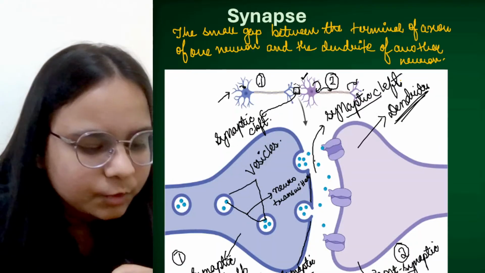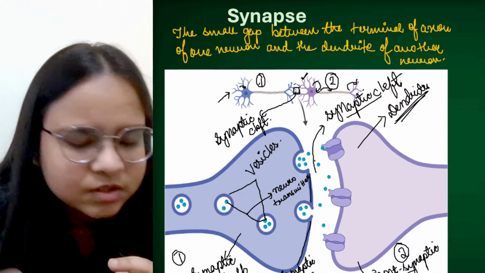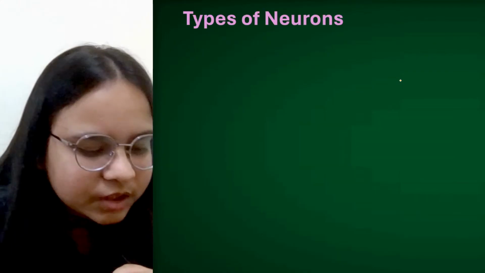So I had put a blank slide again just to make you people understand, but it's fine. I think it's already clear by this picture. Now, let's come to types of neurons.